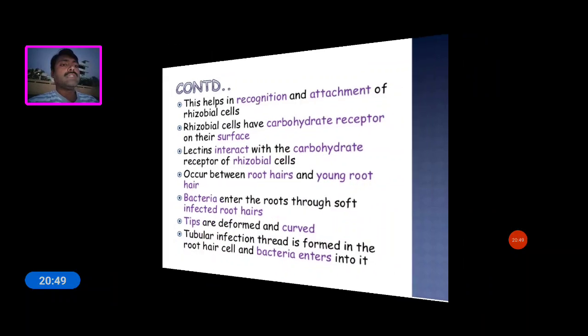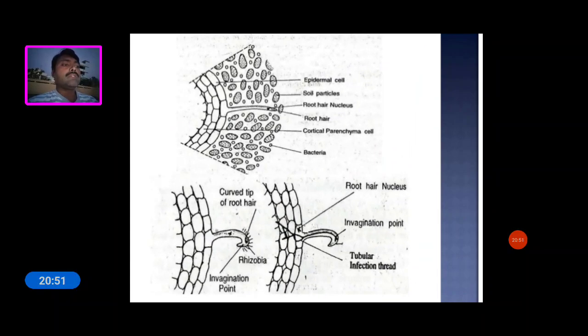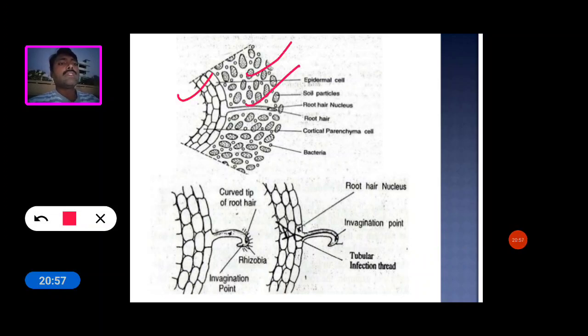Now see the diagram. This is the root, and these are root hairs. These are the soil and soil particles, and these are bacteria. When the host cell secretes the lectin protein, bacterial cells are attracted near the root hair.